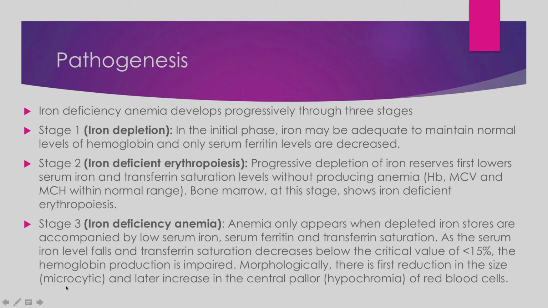The RBC size is decreased, and also because the hemoglobin is less in the RBC, the central pallor increases. Central pallor is normal in RBCs, but when it increases, we call that hypochromia. So these microcytic RBCs have more pallor inside them.